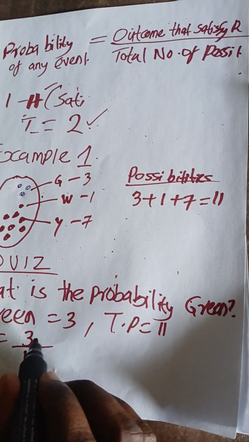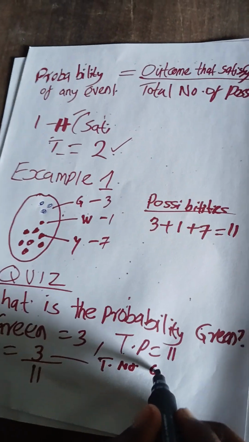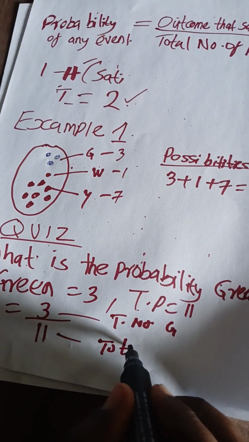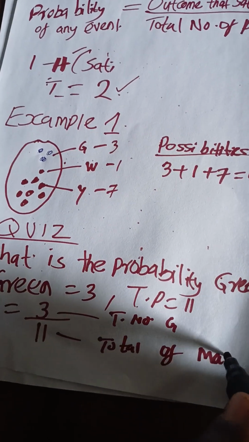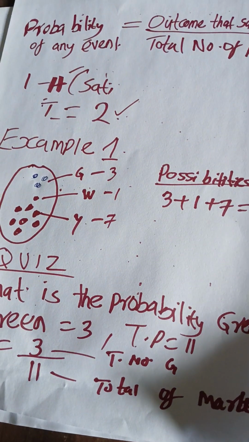This is the total number of green, and this is the total number of marbles. Good. So that is how we get that.